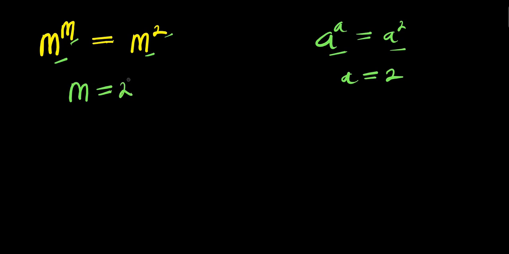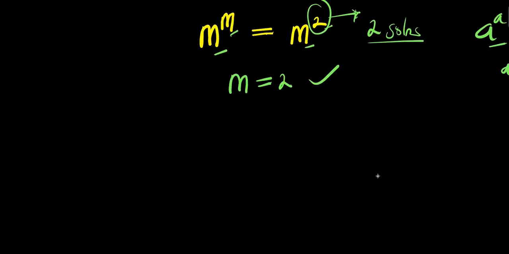Now, if you consider this identity, you have a to the power of n equals a to the power of 2. Since the bases are the same, you compare the exponents, that means you have n equals 2. Now, going by that identity, you are going to have m equals 2. But this is just one of the solutions, because the exponent here, which is 2, means that we are going to have two different solutions. Now we have gotten one solution. Let's go ahead and solve for the other solution.